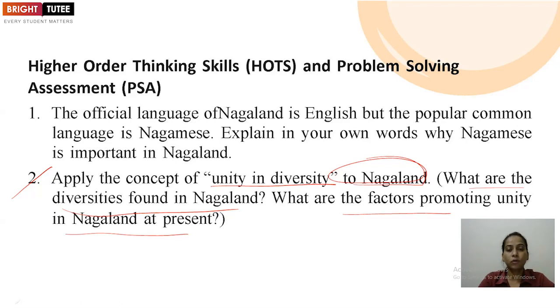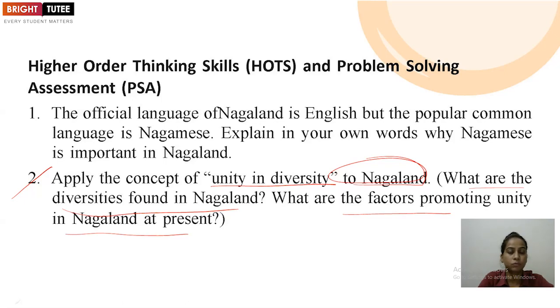Okay, so we understand unity and diversity very well. Especially concerning Nagaland, we have to take up the different factors. Like we can talk about the different linguistic groups found in Nagaland, speaking different languages. English is the official language, and besides that, Nagamese is very popular, and most of the population use it for communication, interacting with each other in the same language. Then we can talk about the different religious groups living there.